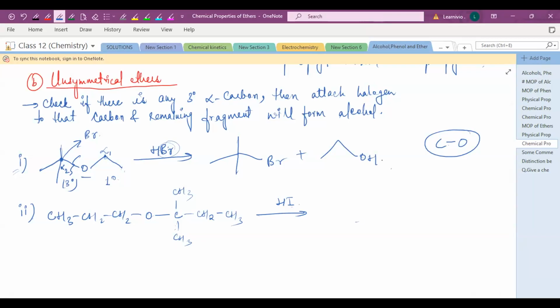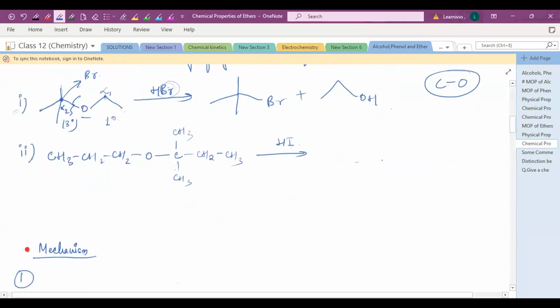But here, first you have to analyze which one is your tertiary alpha carbon and attach the halogen given in your reagent. Suppose it is HBr, just attach the bromine to the tertiary alpha carbon. Suppose it's HI, attach the iodine to the tertiary alpha position. Is this clear?